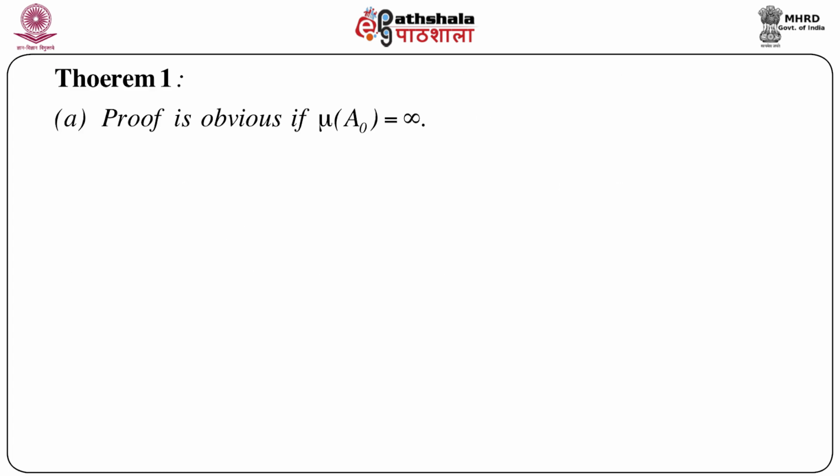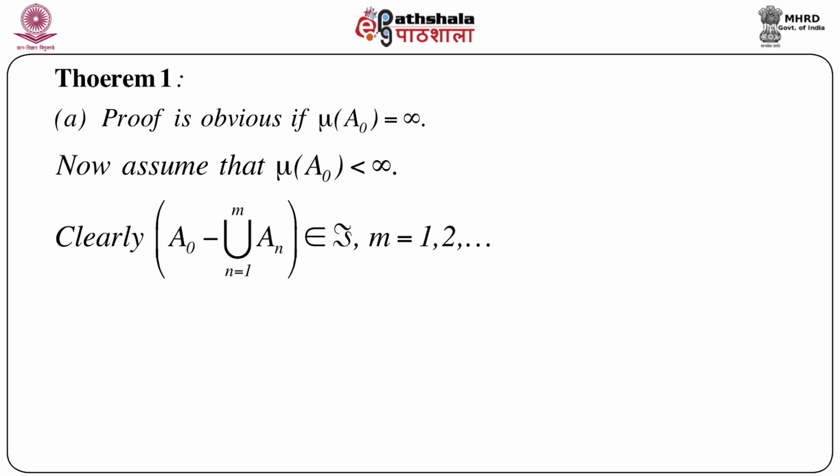Now note that the proof is obvious if mu of A naught is infinity. As we have already mentioned, it's a non-negative set function and we are dealing with an extended real-valued function, so it can take infinity. So the proof is obvious if mu of A naught is infinity. Now we have to prove it when mu of A naught is less than infinity. So for the rest of the proof we assume that mu of A naught is less than infinity.